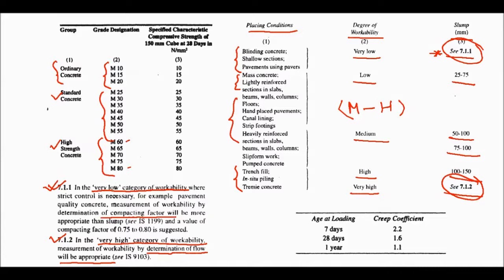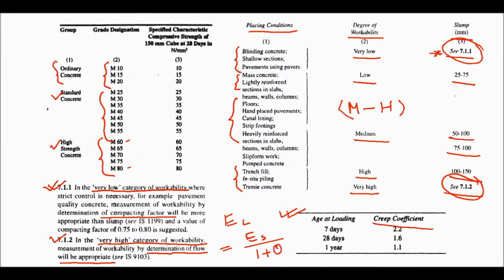Okay, now another one is age at loading and creep coefficient. Creep coefficient values you need to remember. Why? Sometimes they ask questions like what should be the long term modulus of elasticity, that is equal to short term modulus of elasticity divided by 1 plus theta.